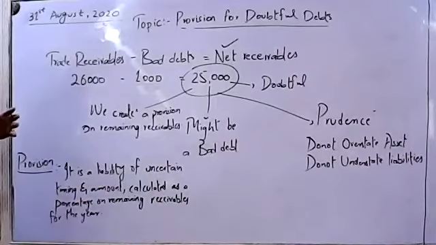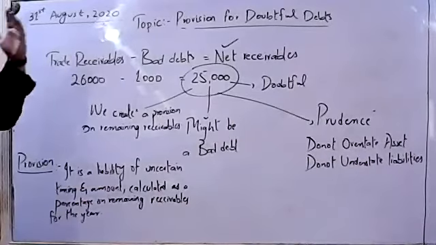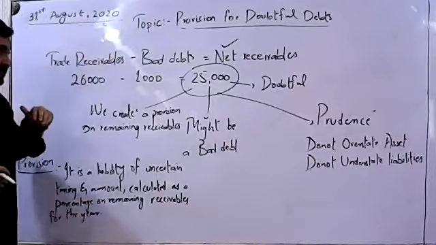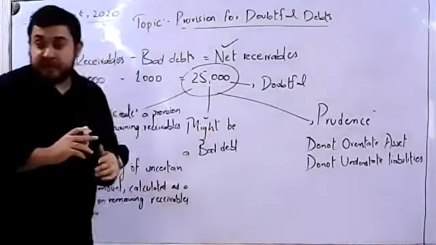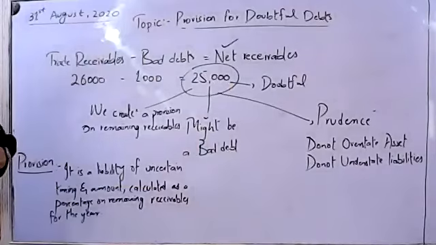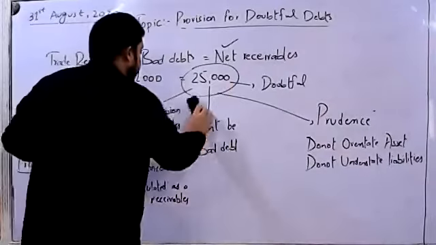We can better understand this if we practically implement it in an example. The example says that we had $25,000 as our remaining receivables. Now, how do we create a provision over it?